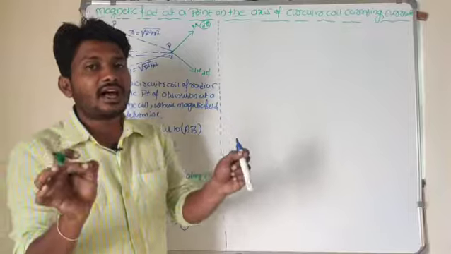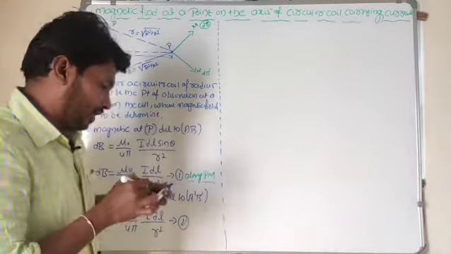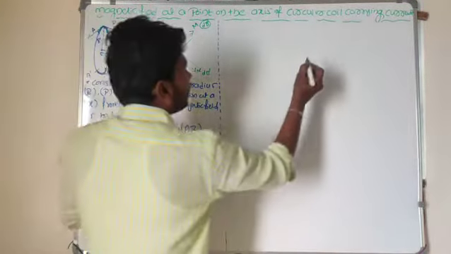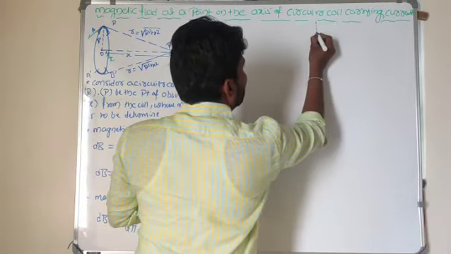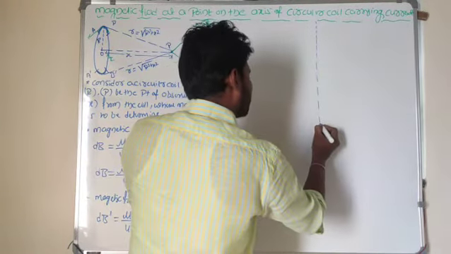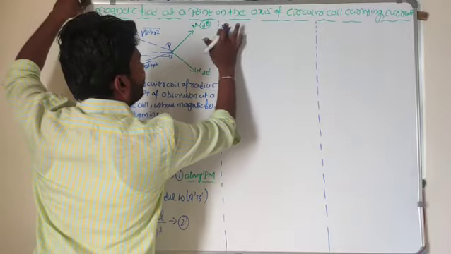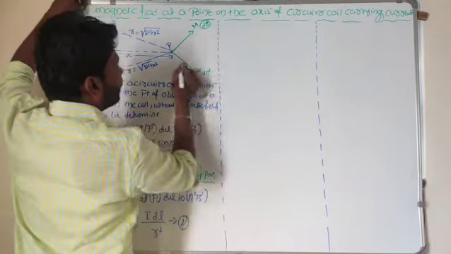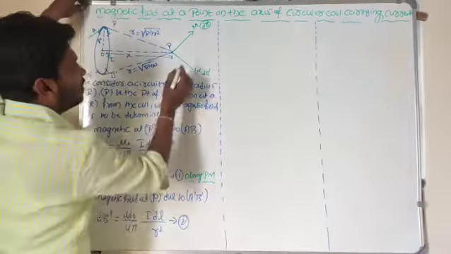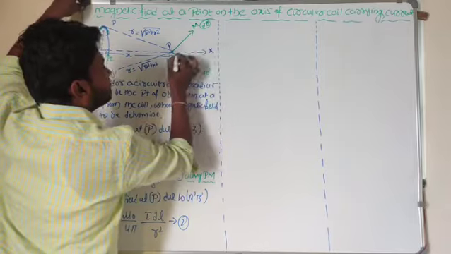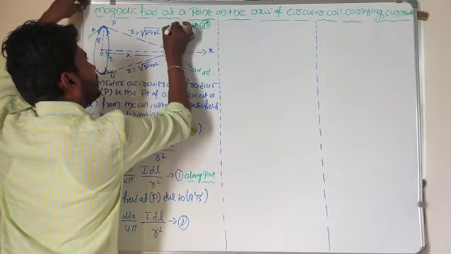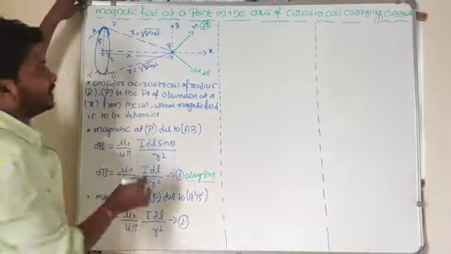This magnetic field I will resolve into two components. Look at here. This magnetic field I will resolve into two components here, right? What are those two components? For example, one component is along the x-axis, another component is along the y-axis.